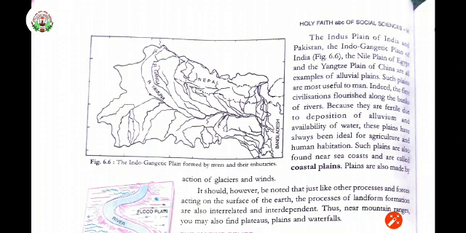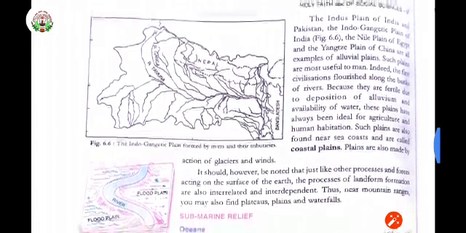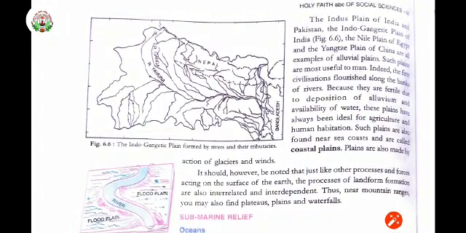Such plains are also found near the sea coast. As I told in history, people settled in places where they could get all kinds of requirements, like water, animals for food, and fishing near the sea coast. Agriculture is also done because they don't have to pour water all the time.